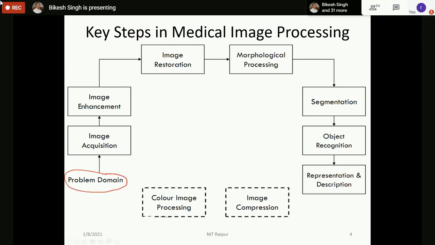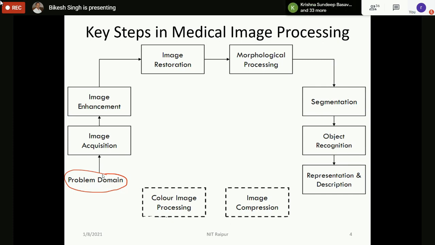So, the first is the problem domain. Obviously, whenever we start conducting research, the first step is to define the problem, to find the research gaps and to define the problem. Like if I want to work on breast cancer, whether I will use ultrasound images, mammography images, or MRI images, and what work I will do: segmentation, or simply enhancement, restoration. So the first thing is to define the problem domain.